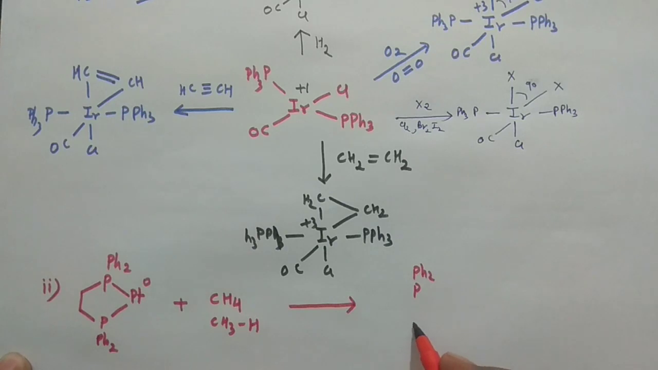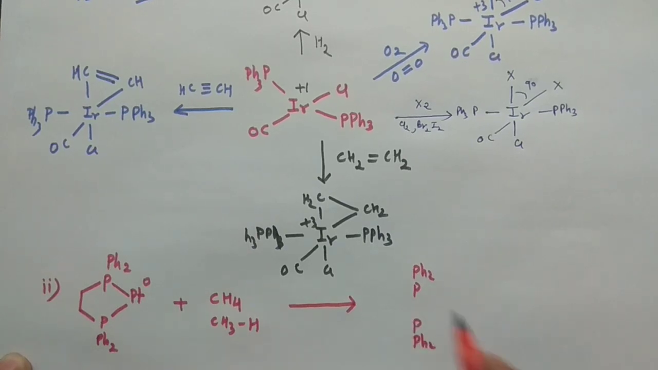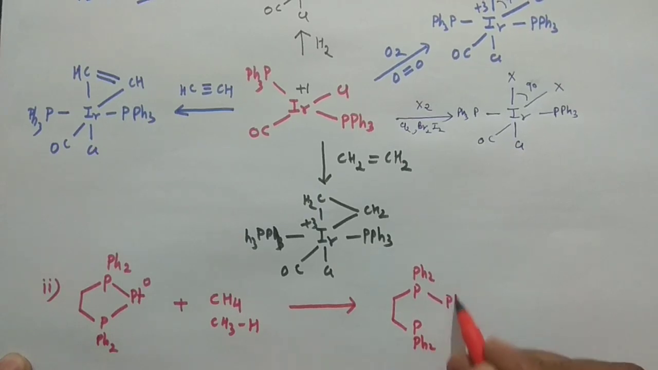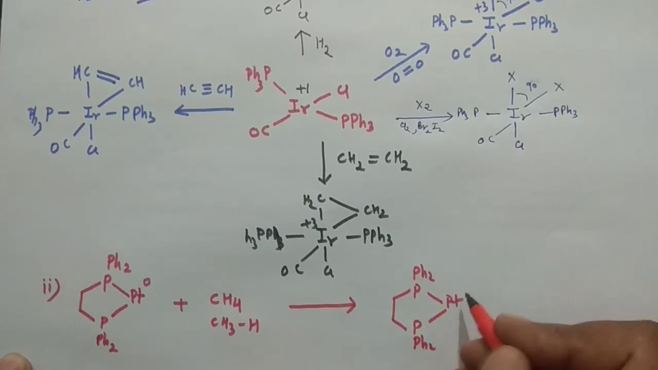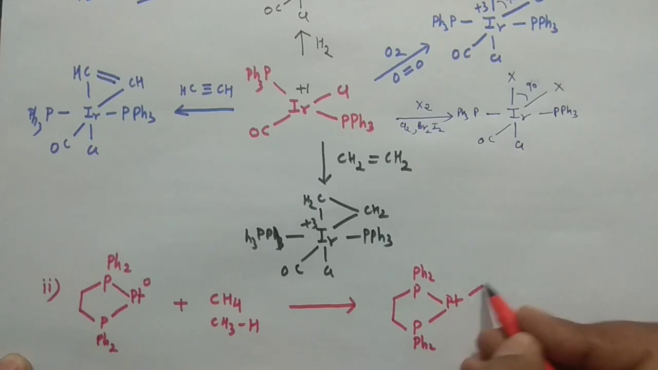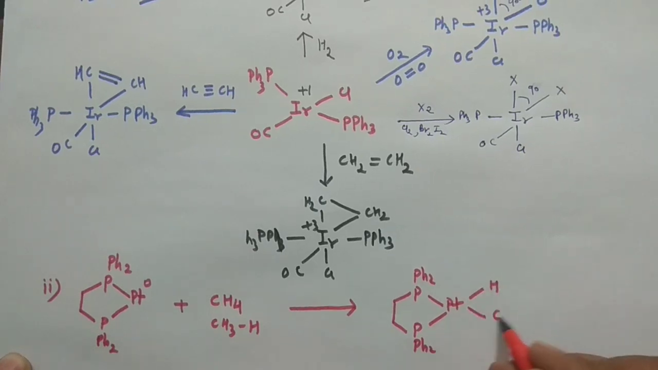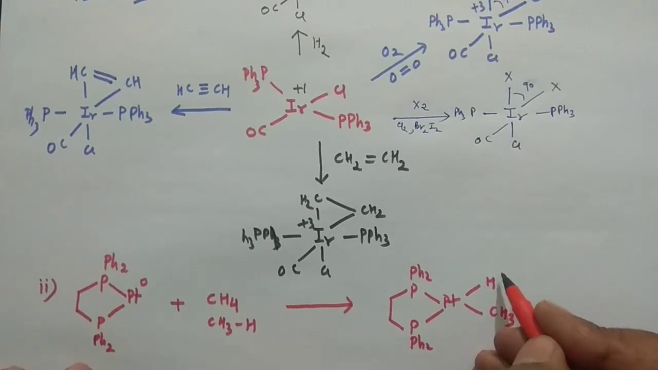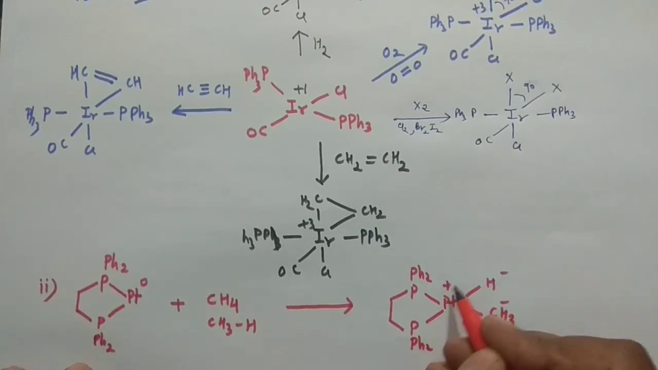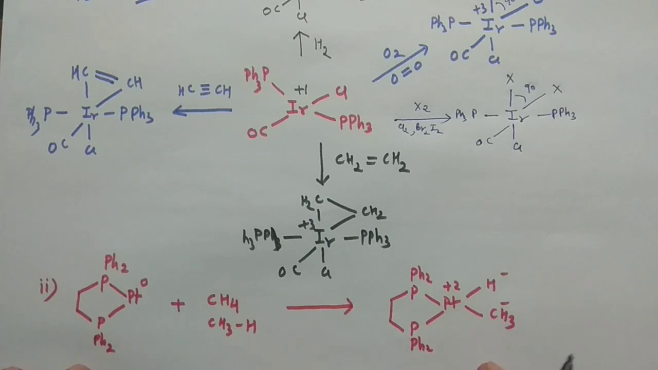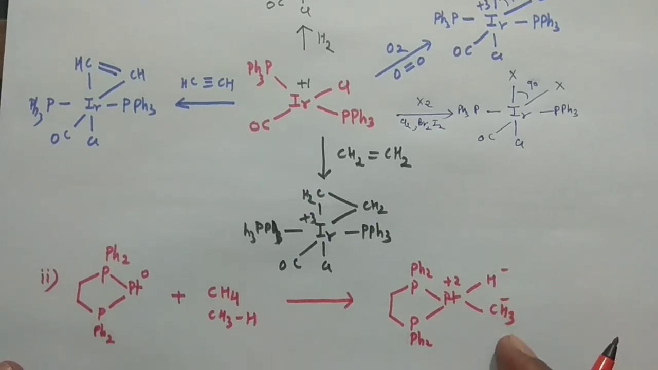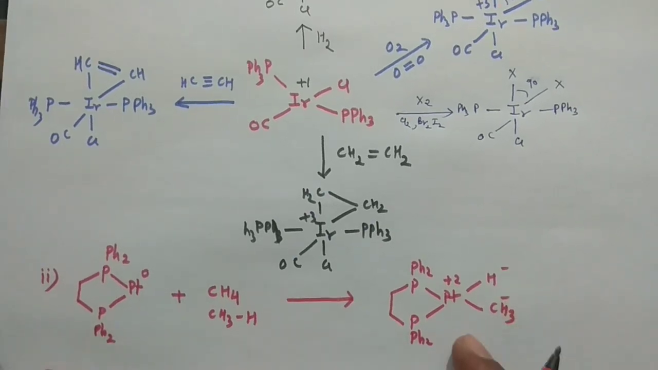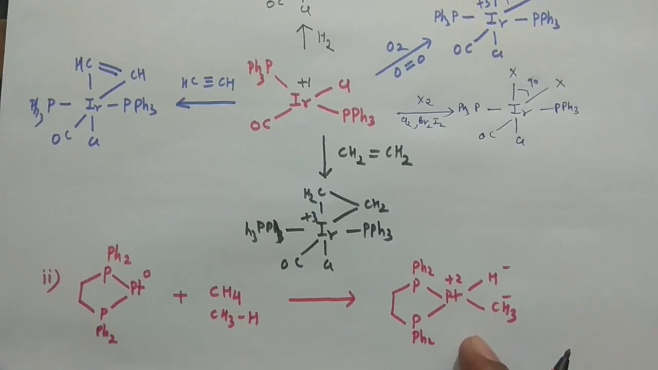PPh2, just like that, and you are having platinum here and platinum here, and you will put hydrogen here and CH3 here in that case. Okay, in both the cases it is -1, it is -1, so it would be in the +2 oxidation state. Okay, the coordination number as well as oxidation state both are increasing. This is another very, very important example.